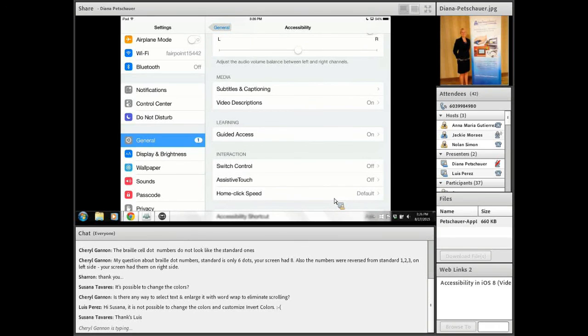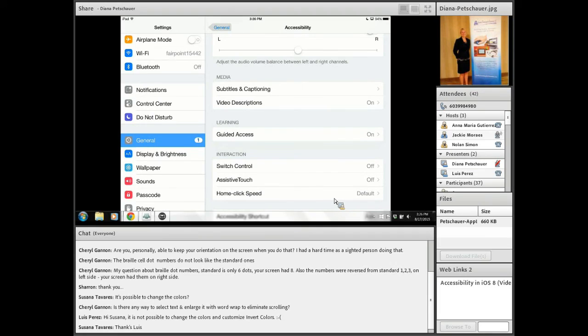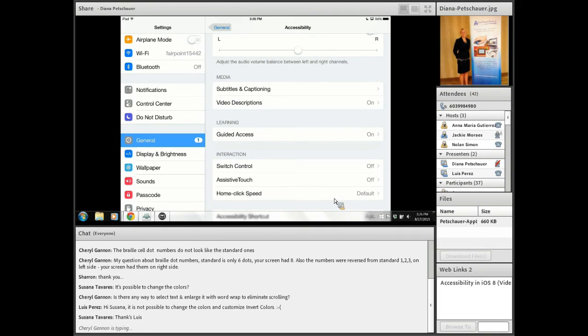Guided access. Guided access is certainly a wonderful built-in accessibility feature for your button-happy students. The students who don't like to remain on task can try to hit the home button to go out and play their favorite game or their favorite app or go to their favorite website. Guided access is a wonderful tool.